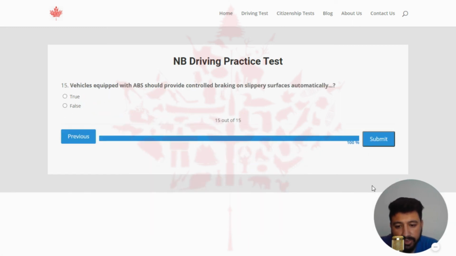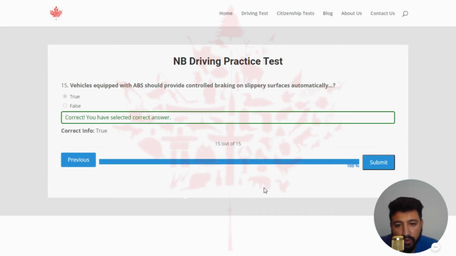Next, the last question is: vehicles equipped with ABS should provide controlled braking on slippery surfaces automatically. The right answer is true. This is the correct one, and this is the end of quiz number 8. And I congratulate all of you that you have completed all 8 quizzes of Brunswick State. Thank you.